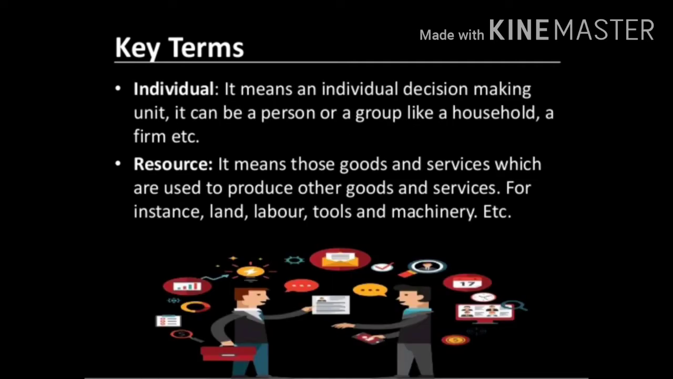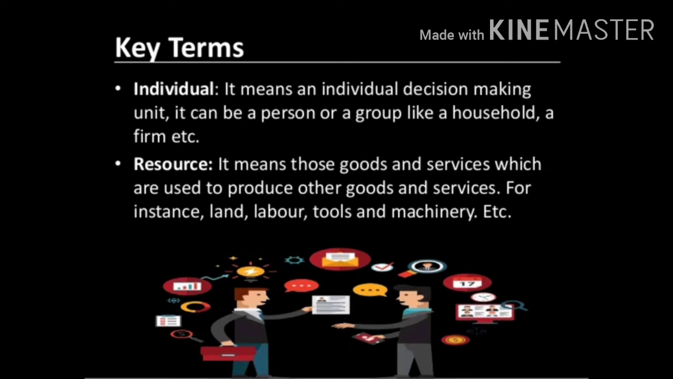The next key term used in microeconomics is individual. It means an individual decision making unit. It can be a person or a group like household or firm, etc. So here in microeconomics, we deal only with individual units, not the aggregates.